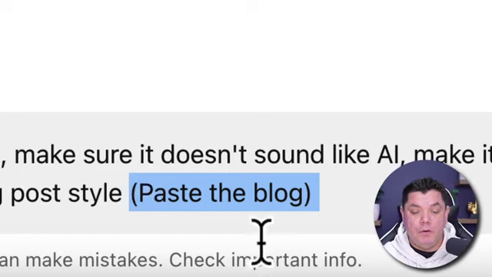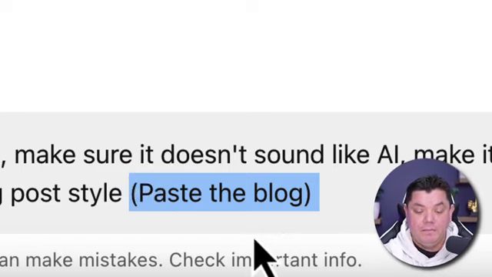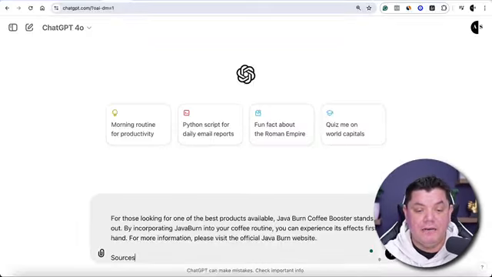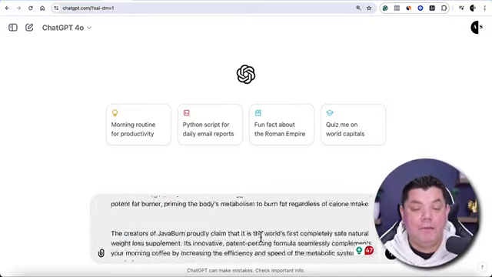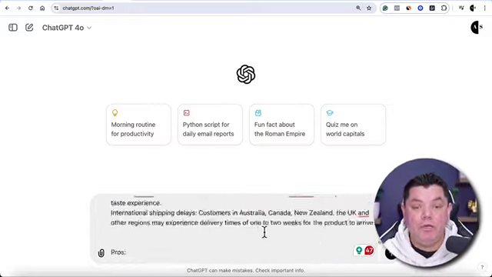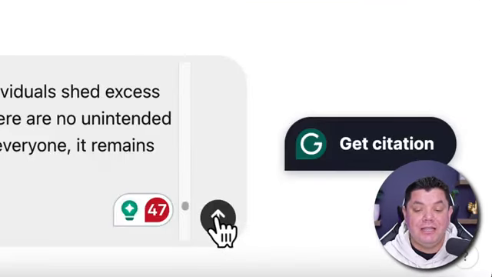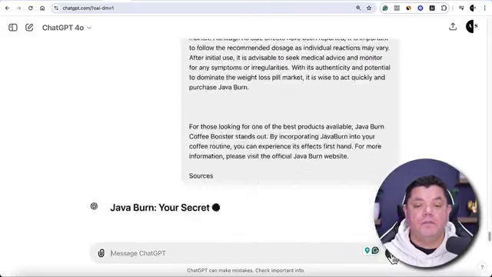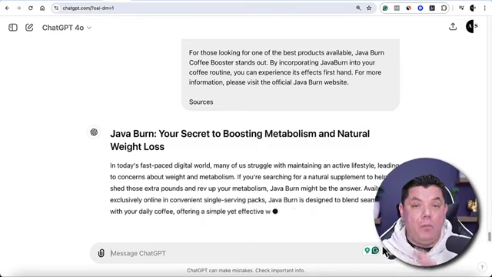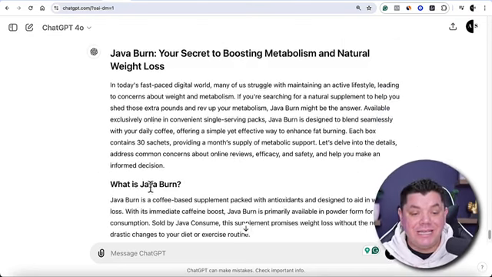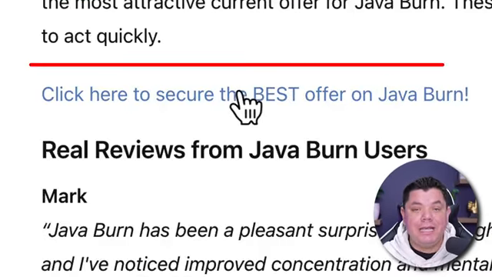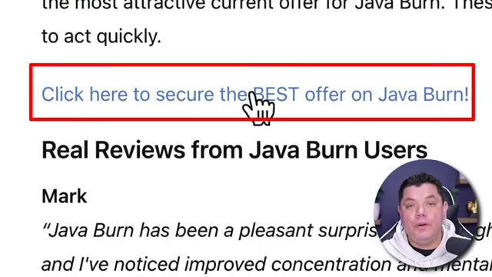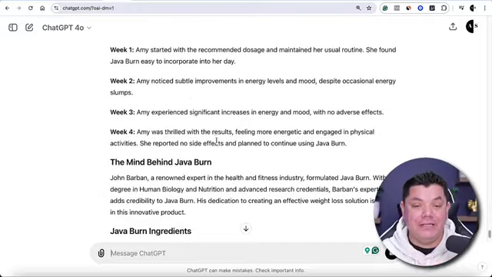So quite simply, I'm going to just remove that. I'm going to do this. I'm going to hit Command V, and you can see here that that entire blog has now been put into ChatGPT. Now what you want to do is just hit this button, which is going to rewrite this entire article. And what ChatGPT is going to do, you can see here, it's going to rewrite everything. It's going to have all these amazing subheadings. It's even put in a call to action where we are going to add our own affiliate links.